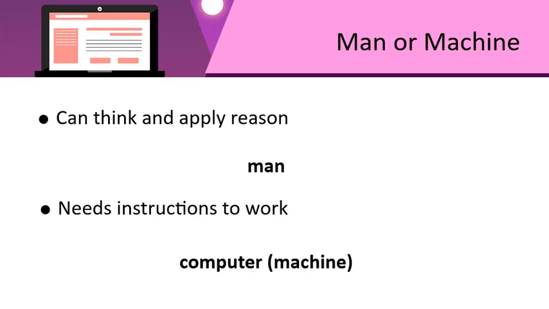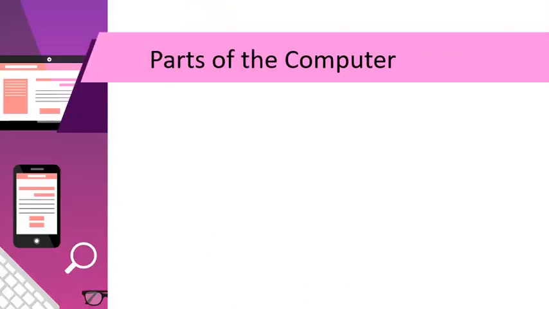I think you have understood man and machine very well and can differentiate between the two. Would you like to revise some other topics? Let us do that now then. The other important topic which we had learnt was the parts of the computer. Remember that you have drawn the 4 main parts of the computer.